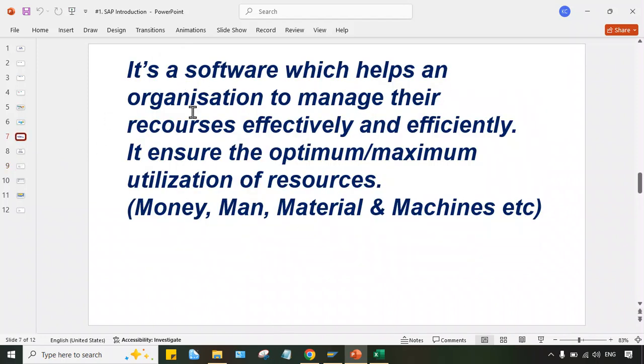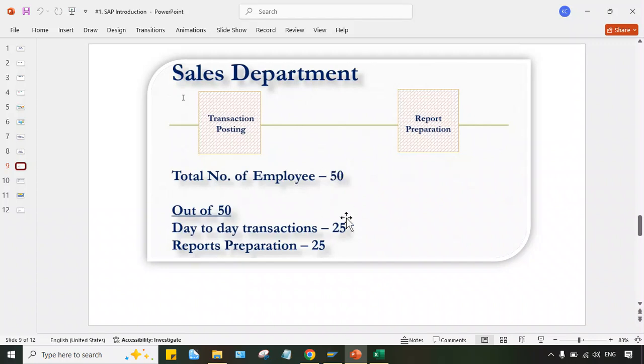It's a software which helps an organization to manage its resources effectively and efficiently. Look at the resource management: 50 before, and after implementation only 25. So these 25 people can be utilized in a different activity. So maximum utilization is happening, isn't it?